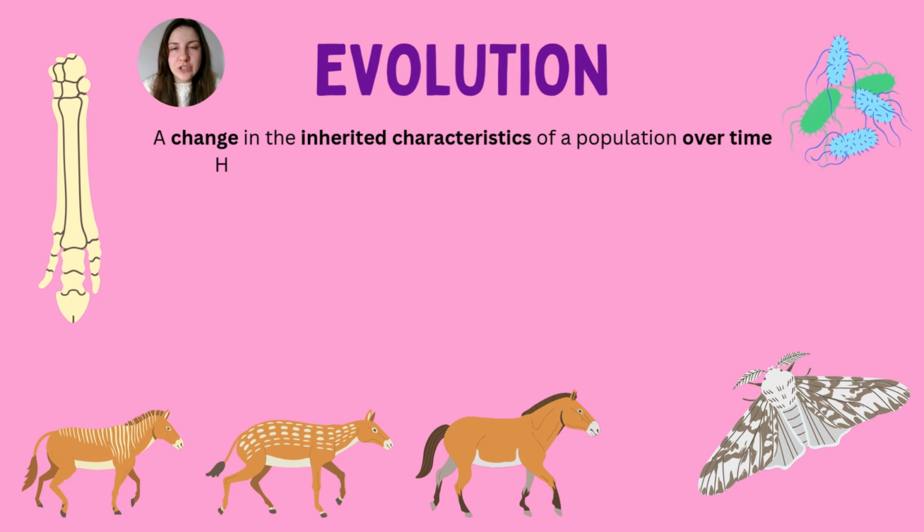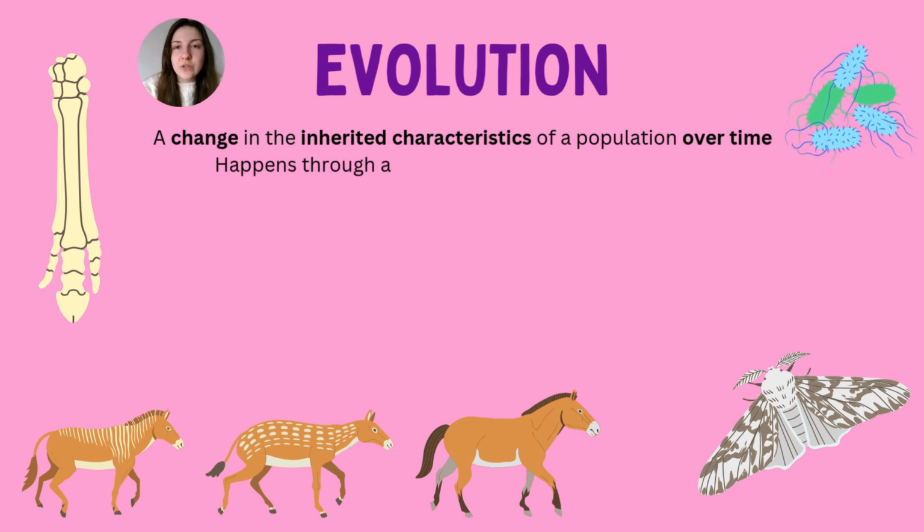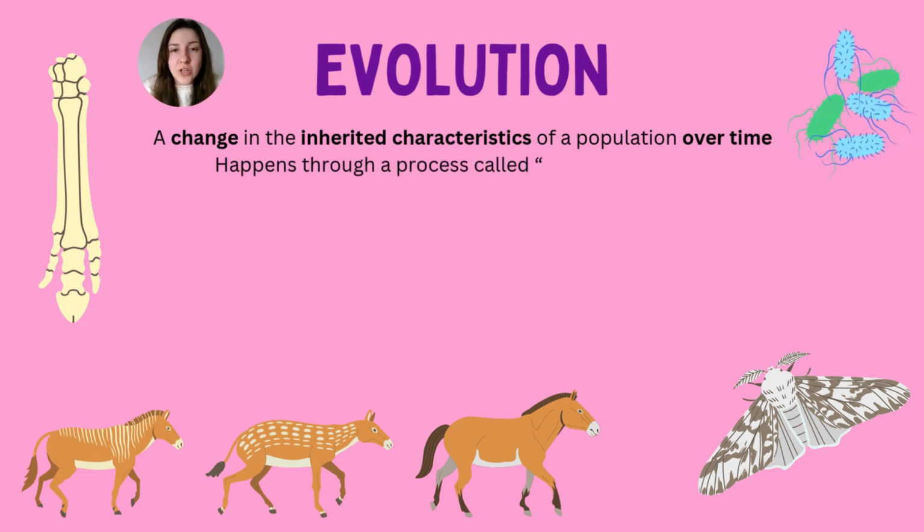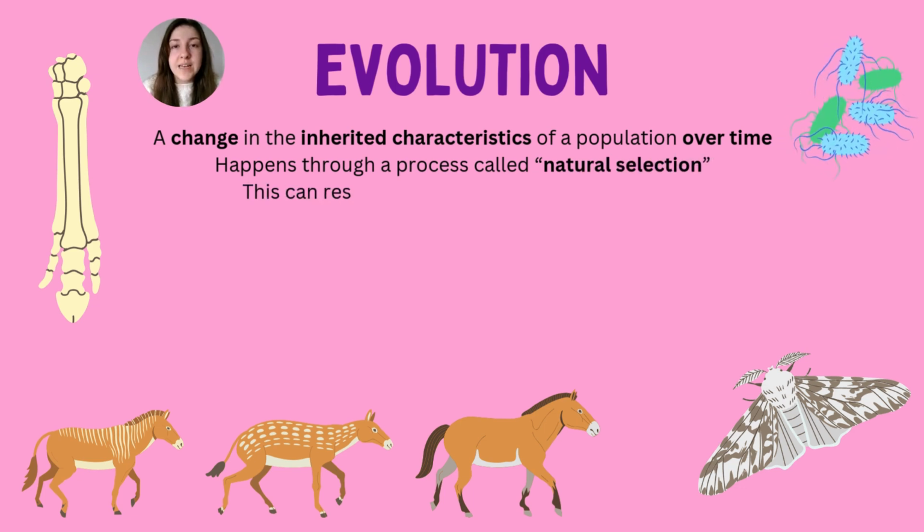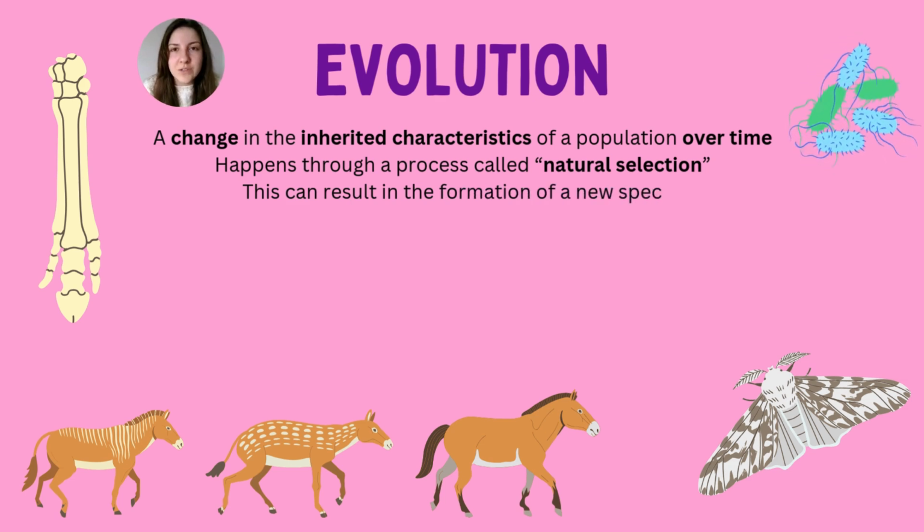So evolution itself is just defined as a change to the inherited characteristics of a population over time. And this happens through a process which Charles Darwin discovered called natural selection, and it's a theory of evolution. So there are other scientists, and I'll discuss that later on, that came up with different ideas of how evolution occurred.